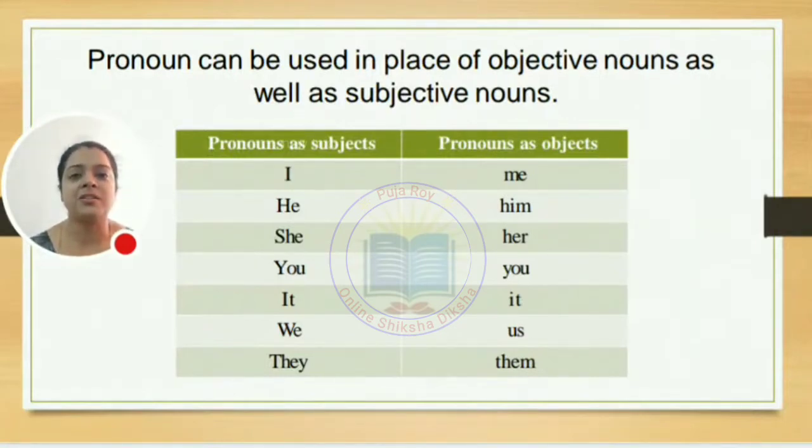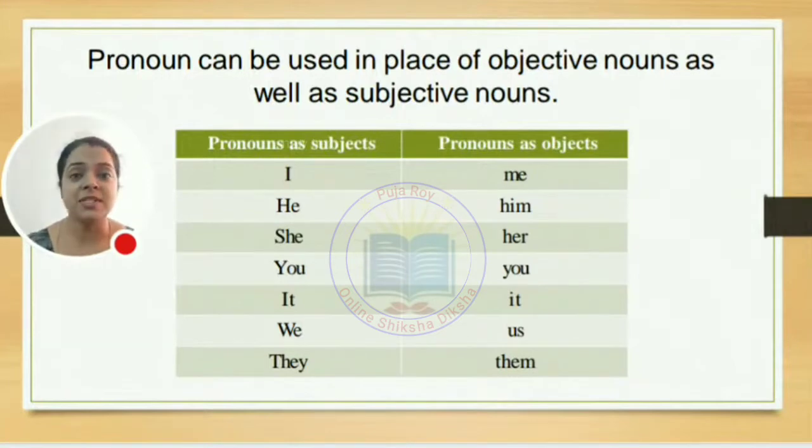Here we find a great difference: the word which is used as a subject is not used as an object. So instead of the sentence I am talking to he, the correct one is I am talking to him. They are playing with her. So instead of the word she, we'll use her. Why? Because she is the subject form which can be used only as a subject, and him or her is an object, so it can be used only as an object.